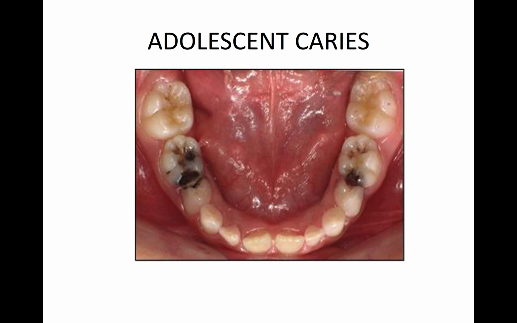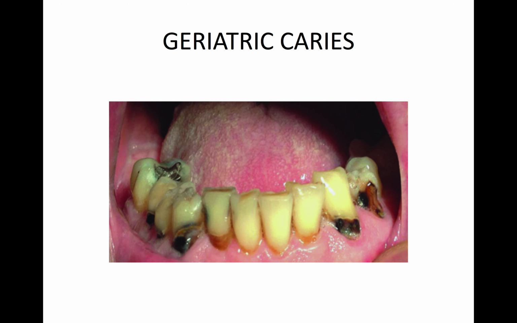Okay. Now adolescent caries. Adolescent caries occurs mainly at the age between 4 to 8 years, as you see. Okay. Now geriatric caries. It occurs at the age of 50 and above, because in old age patients, recession is seen. Because of recession, cementum is exposed, and at that time caries occurs in that part. This type of caries we call geriatric caries.